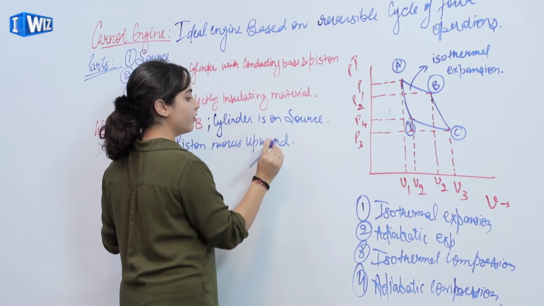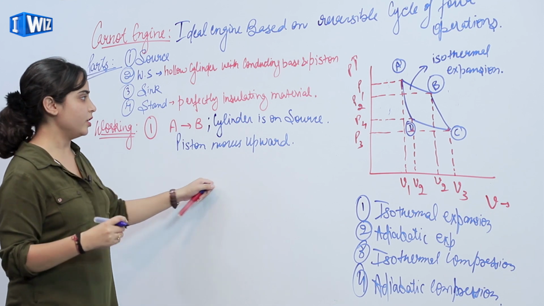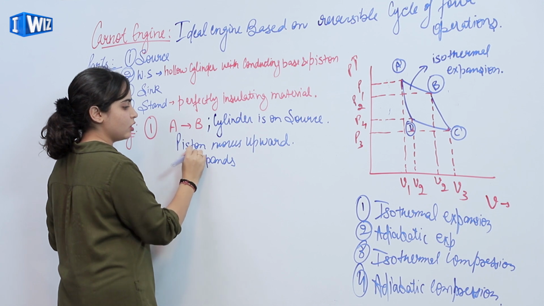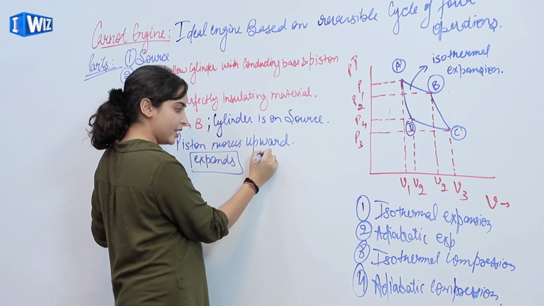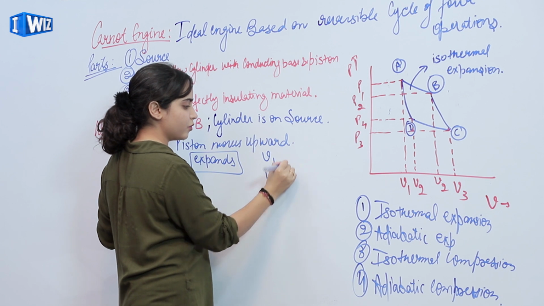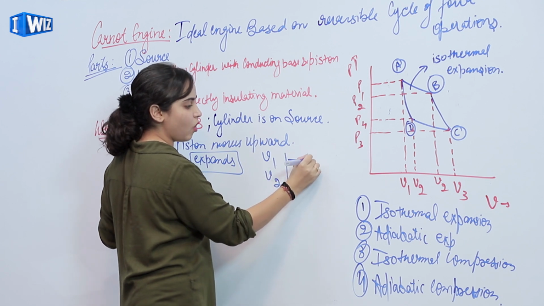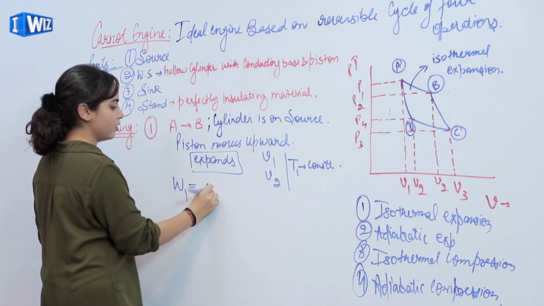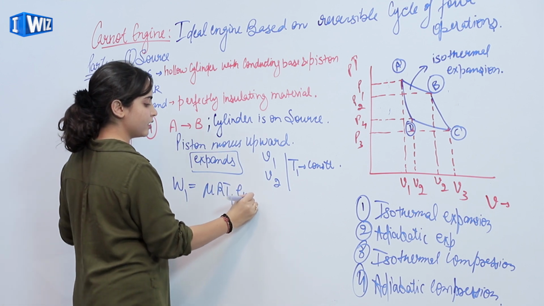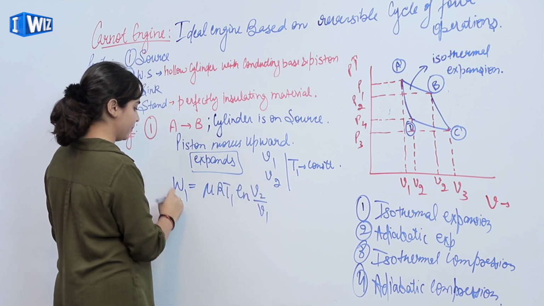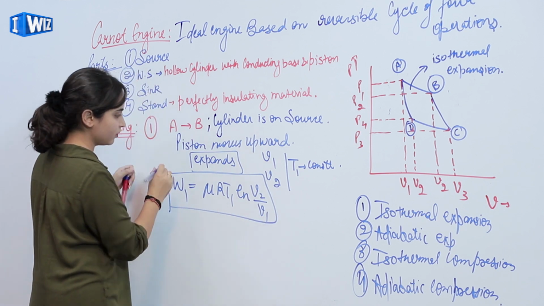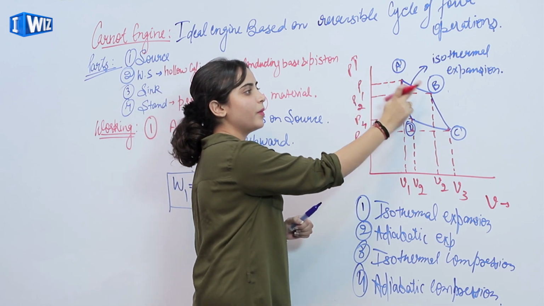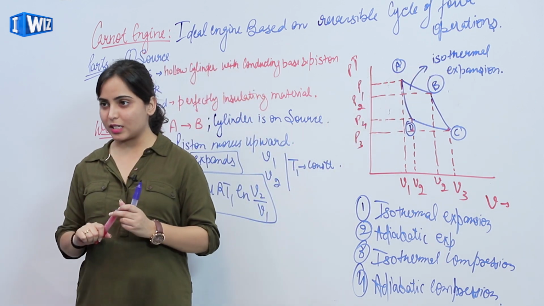That means work is done against the external pressure and the gas expands. Say our initial volume was V1 and the final was V2. Here temperature T1 is constant. The work done is given by mu R T1 ln V2 upon V1, where A to B is an isothermal expansion. That means the curve from A to B represents the isothermal expansion.